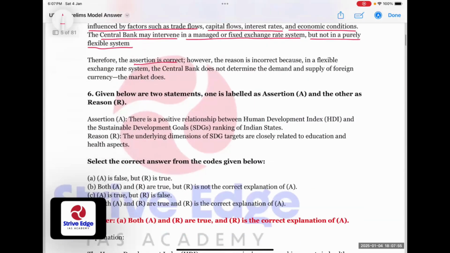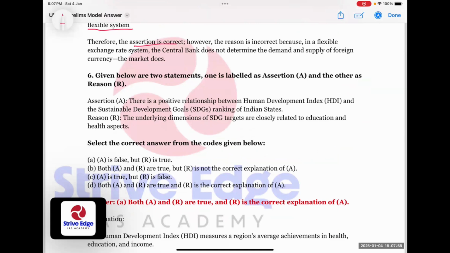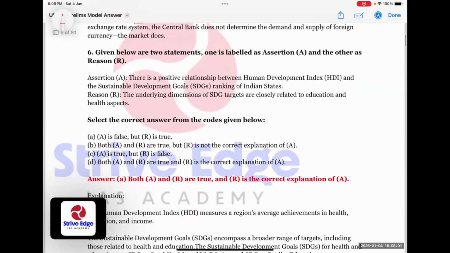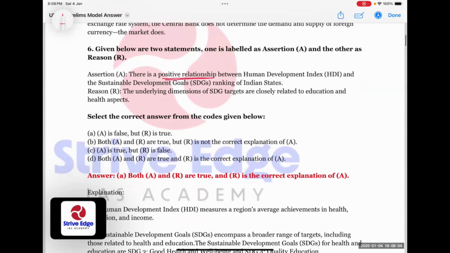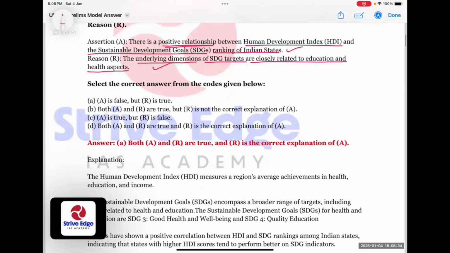Now let's come to question number 6. Given below are two statements. One is labeled as assertion and another is labeled as reason. The assertion: there is a positive relationship between HDI, the Human Development Index, and the Sustainable Development Goals ranking of Indian states. Yes, correct. The reason: the underlying dimensions of SDG targets are closely related to education and health aspects. So the reason for the first assertion is that a positive relationship exists between the Human Development Index and SDGs, and the dimensions of SDGs are closely related to education and health aspects. So both the assertion and reason are correct, and R is the correct explanation of A.